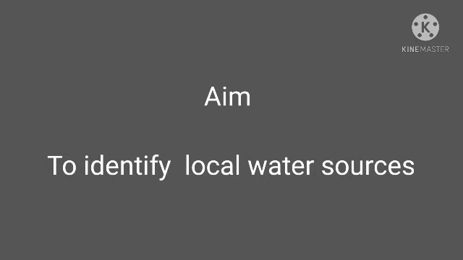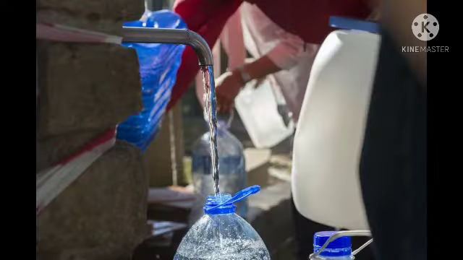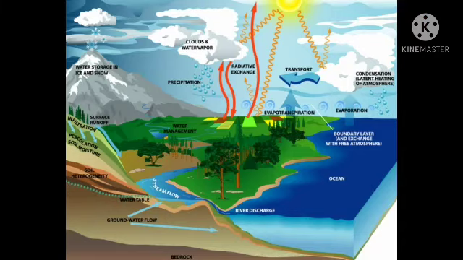Okay, so what are the sources of water? Where are we getting the water from? On our earth, most of the earth is covered with seas and oceans, isn't it? Inside seas and oceans we get salt water, but for drinking we need fresh water. So there are two types of water sources.